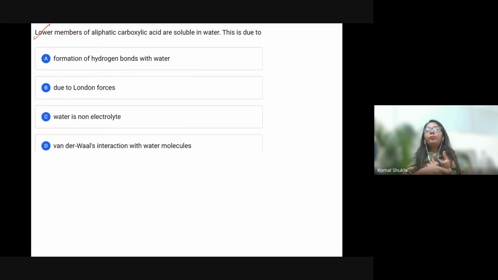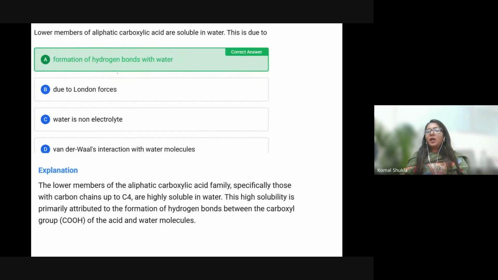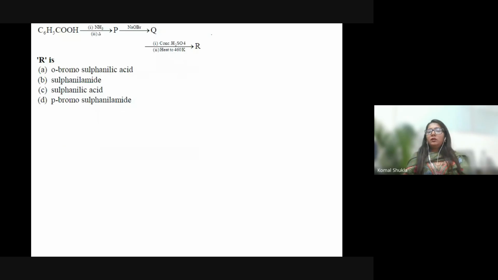Okay, lower members of aliphatic carboxylic acids are soluble in water. This question is about lower members of aliphatic carboxylic acids being soluble in water because they are forming, simple as that, C double bond OH is there. So definitely what are they going to form? They are going to form hydrogen bonds with the water. That's why they are soluble. Now you are having this next question: C6H5COOH, NH3, heat, P, Q, and this is R. So R is what?